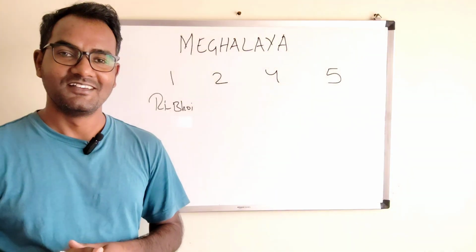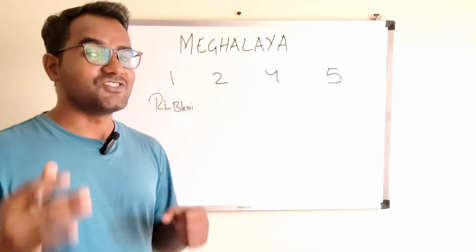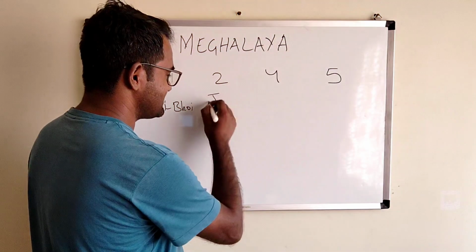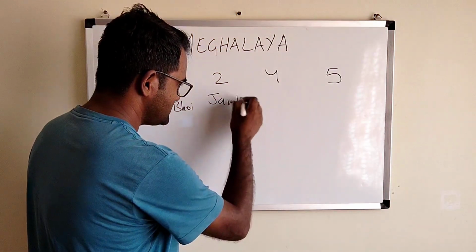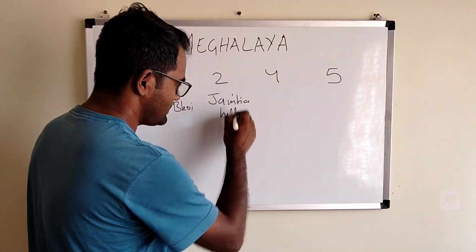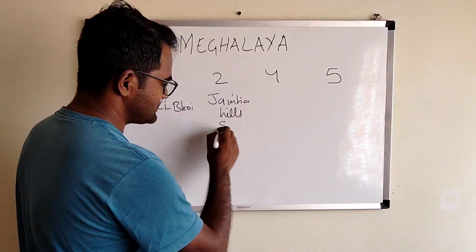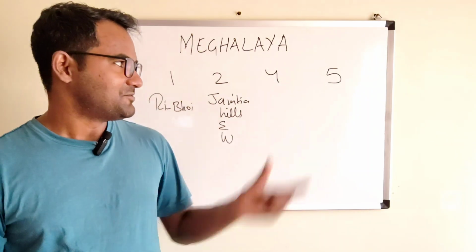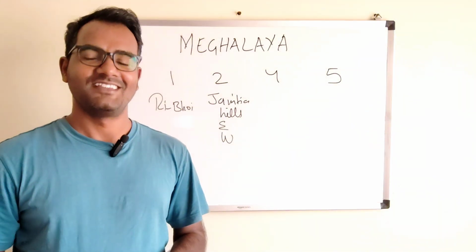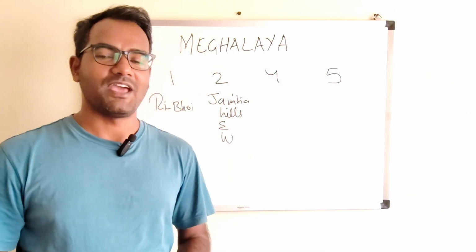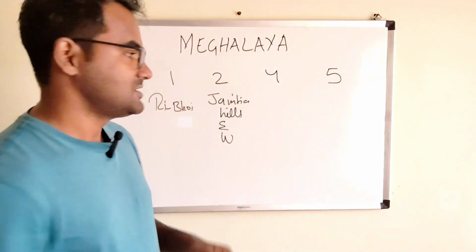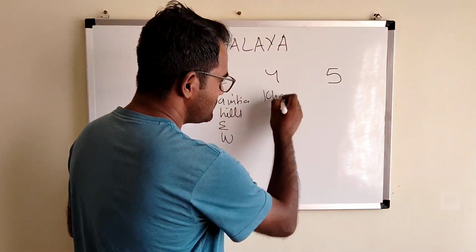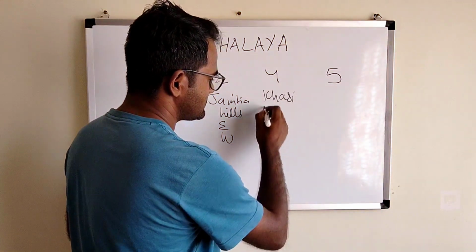What about 2? You guessed it right. Yes, that is Jaintia Hills, right? So in Jaintia Hills we have 2 districts, that is East Jaintia Hills and West Jaintia Hills, right? What about 4? Yes, the 4 districts we have in Khasi Hills region, right? So in Khasi Hills we have 4 districts.